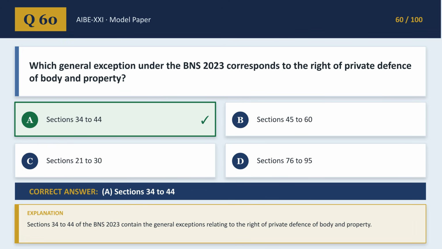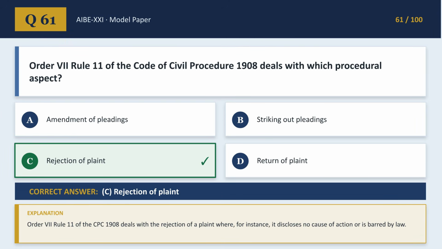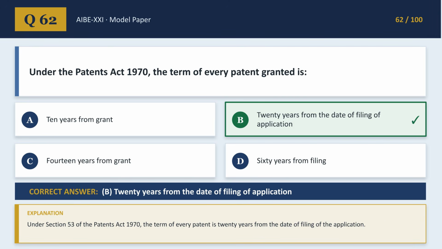The general exception under the BNS 2023 for the right of private defense of body and property is found in Sections 34 to 44. Order 7 Rule 11 of the Code of Civil Procedure 1908 specifically addresses the procedural aspect of the rejection of plaint, typically for issues like disclosing no cause of action. Under the Patents Act 1970, the term of every patent granted is 20 years from the date of filing of the application, as per Section 53.